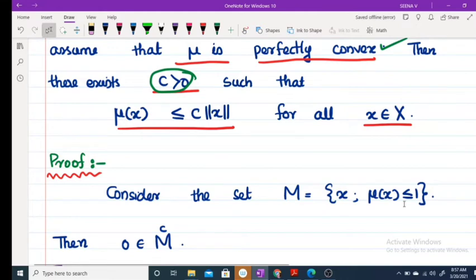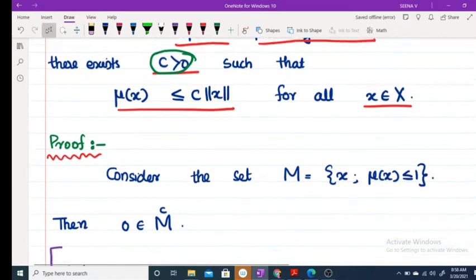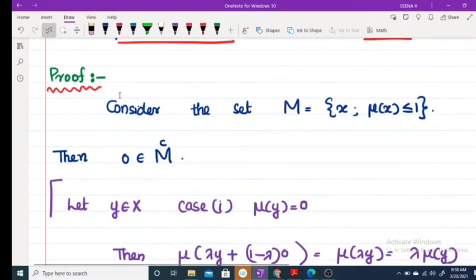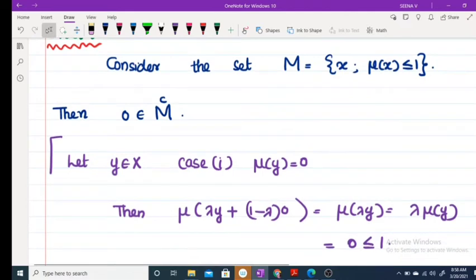Mu we already know, and we consider M as the set of all x such that mu of x is less than or equal to 1. Then the claim is that 0 belongs to M^c. Now, how do we get 0 belongs to M^c?